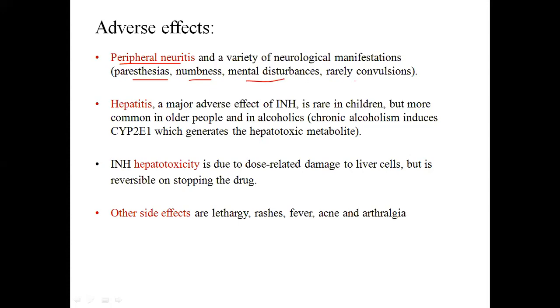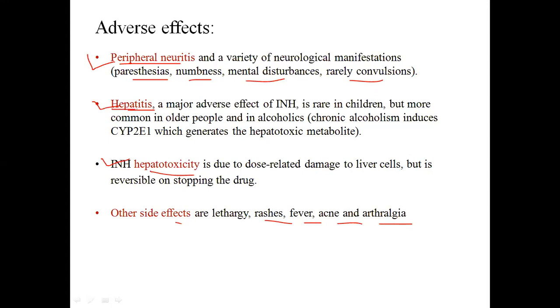Okay, then mental disturbances, rare convulsions are also possible. Hepatitis is also possible. Hepatotoxicity is also possible, and other side effects are like lethargy, rashes, fever, acne, arthralgia. Okay, these are the common side effects. Out of these, these three are the important ones.